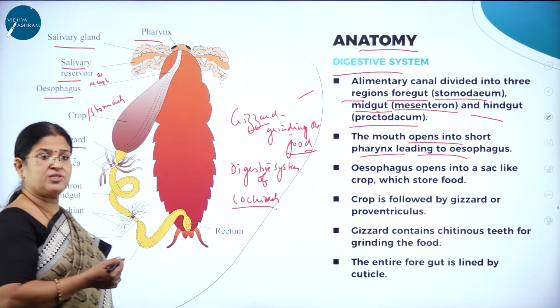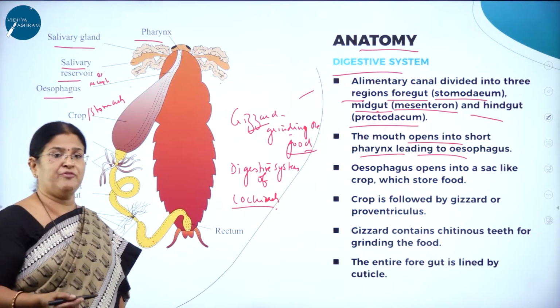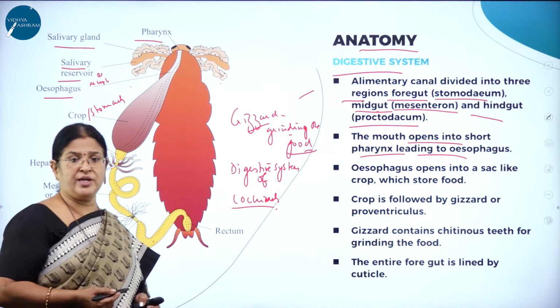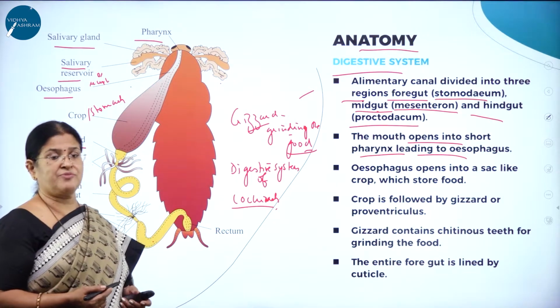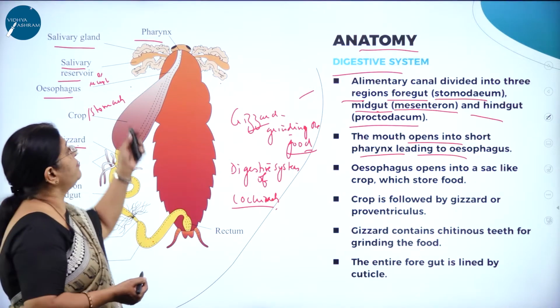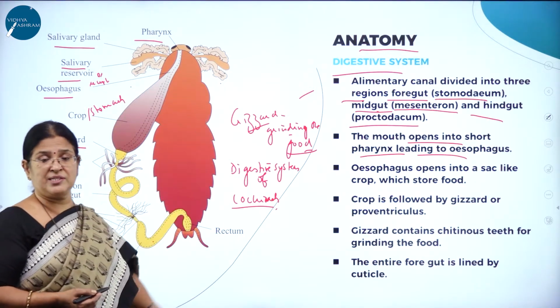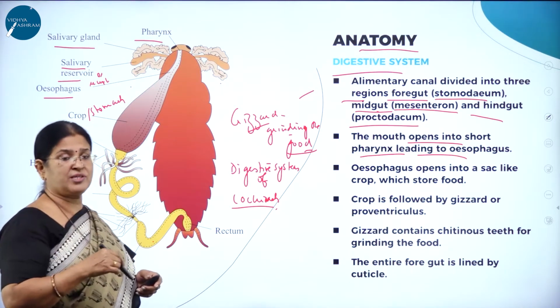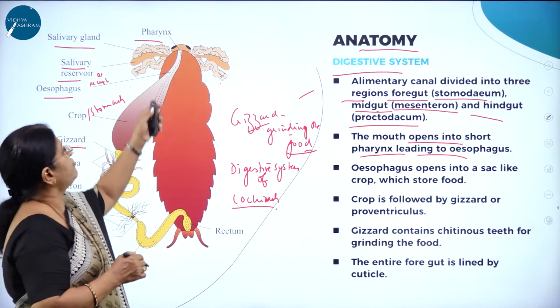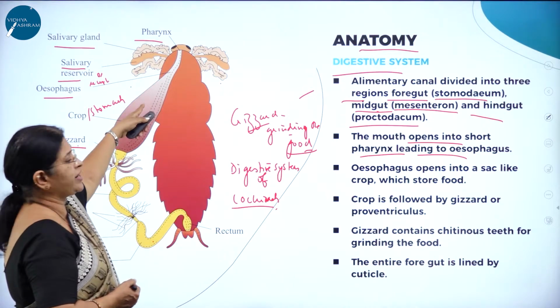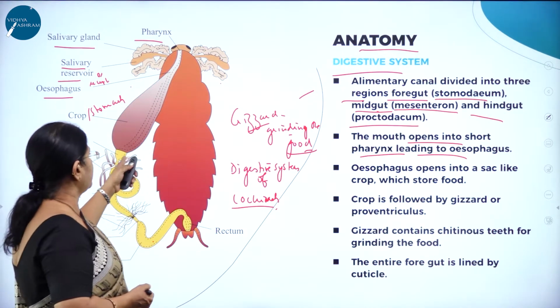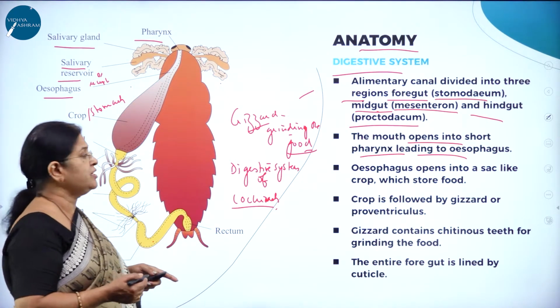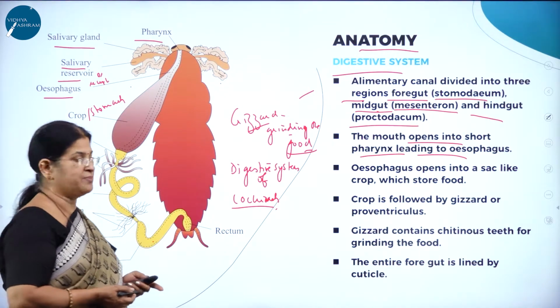In a similar way, this cockroach is able to feed on any type of food because it has a very unique system called the digestive system which can digest any type of food with the secretions secreted by the salivary glands, which go and store into the salivary receptacle or salivary reservoir. From there it goes to the pharynx, from the pharynx to the crop, from the crop to the gizzard. So imagine how unique this digestive system is.